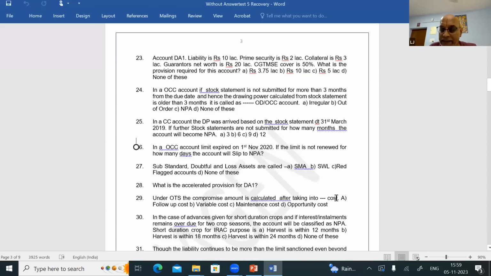See, bank is going for OTS. Let us assume a borrower has to pay 2 crores. We are taking 1.50 crores from him and 50 lakhs we are writing off and we are allowing him to go back. That 50 lakhs is the cost to the bank, isn't it? That 50 lakhs is the cost because of OTS. On the other hand, so 1.5 crores you got, 50 lakhs you are written off.